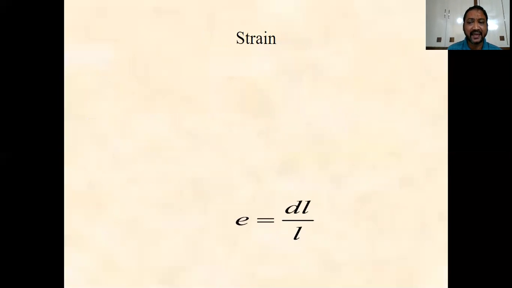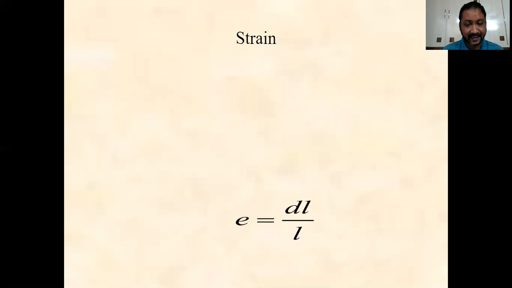Next, coming to the strain. Whenever a body is subjected to a force, some change in length will occur. If it is a tensile stress, the length will increase. If it is a compressive stress, the length will decrease.